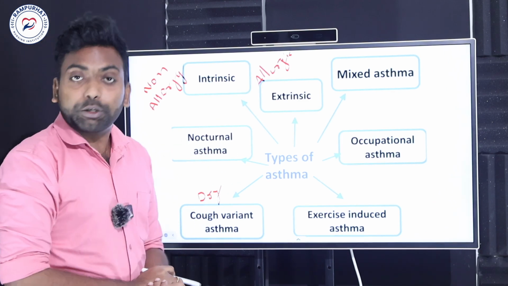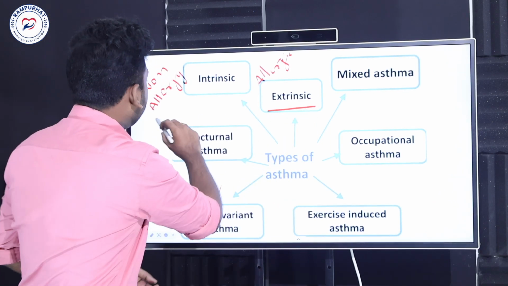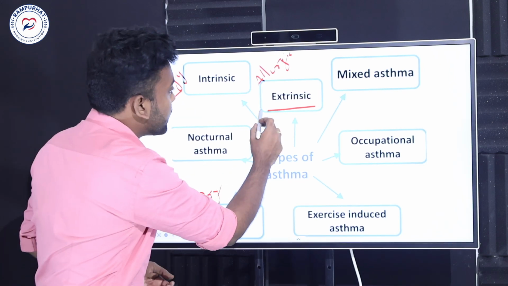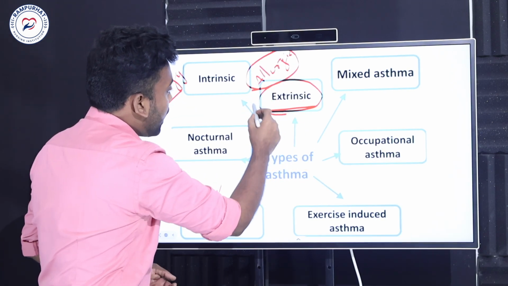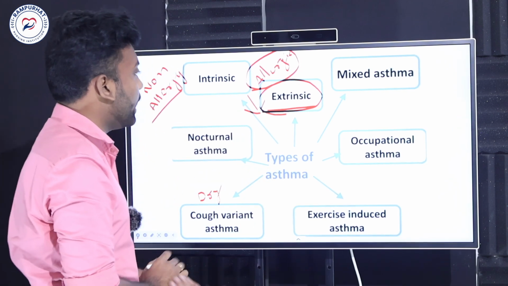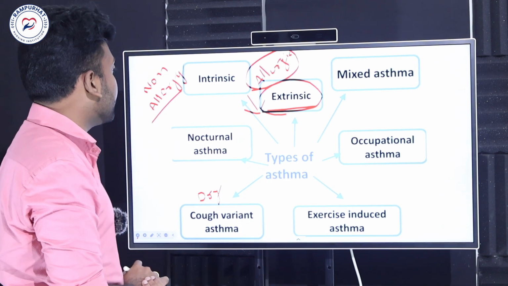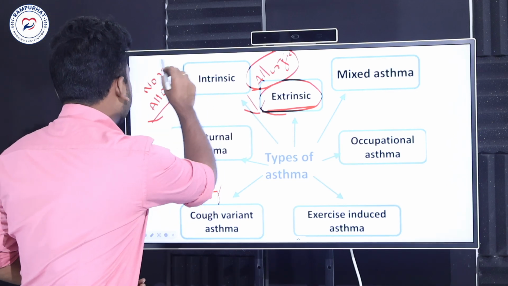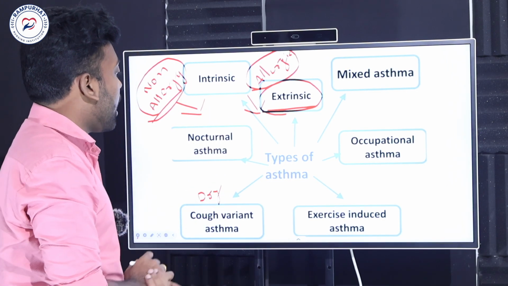Let's see what the different kinds of asthma are. There is extrinsic and intrinsic. Extrinsic asthma is due to an allergic reaction. If the asthma is caused by allergy, it is called extrinsic asthma. Whereas what is the meaning of intrinsic asthma? A non-allergic reaction that leads to asthma is called intrinsic asthma.